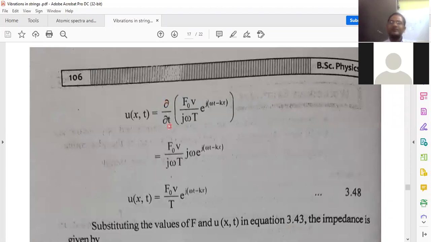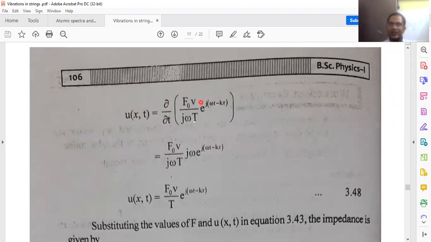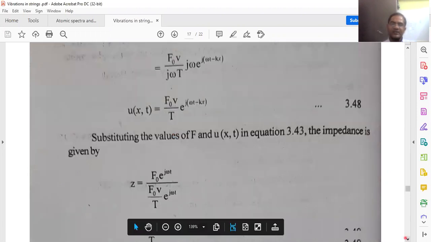Dou by dou t of the y value, F naught v by j omega T e power j into (omega t minus kx). So when you differentiate, you can write the constant outside. Hence, here the constant is written outside, and j omega comes from dou by dou t. Here j omega cancels. Then F naught v by capital T left into e power j into (omega t minus kx). Okay, this is u of (x, t).